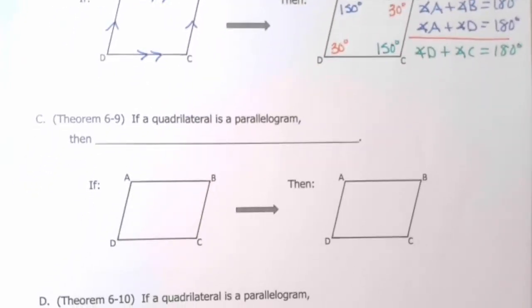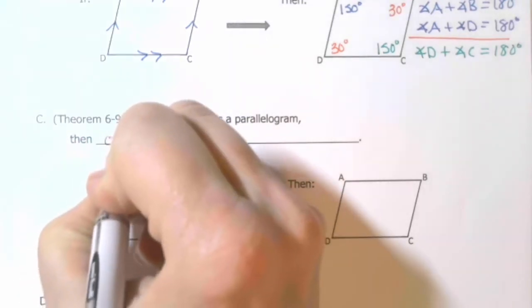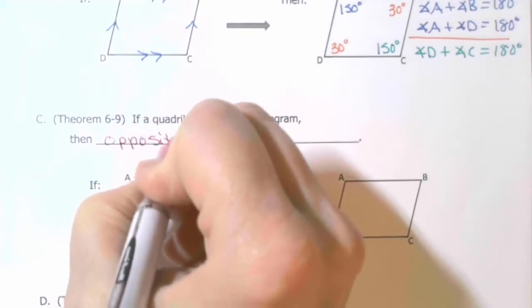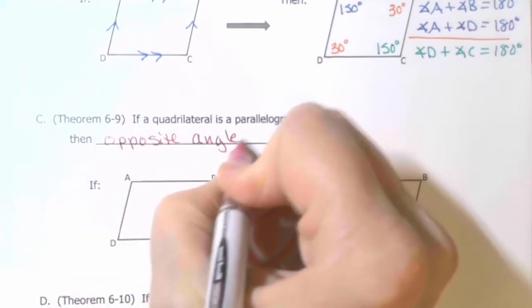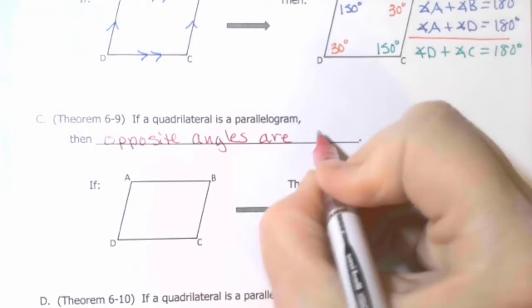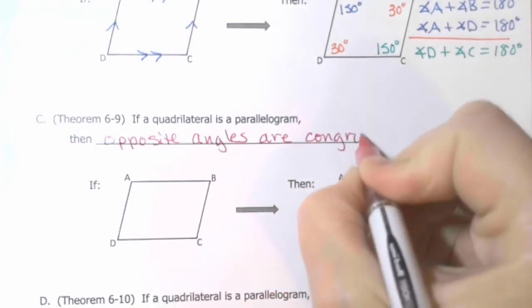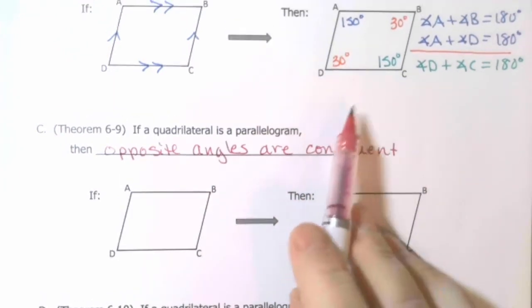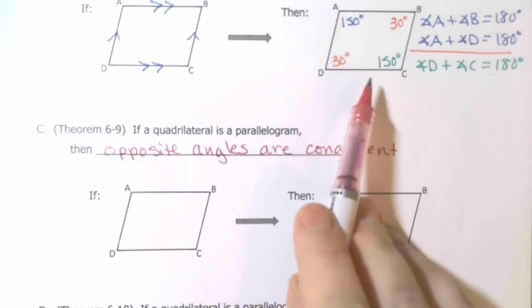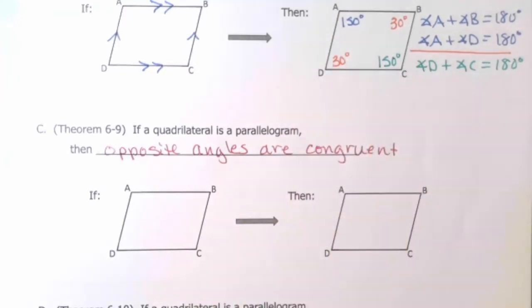Okay, Theorem 6-9 starts out very similar. If a quadrilateral is a parallelogram, then opposite angles are congruent, which we pretty much discovered on the last theorem because your 150s have to be across from each other, as do the 30s.